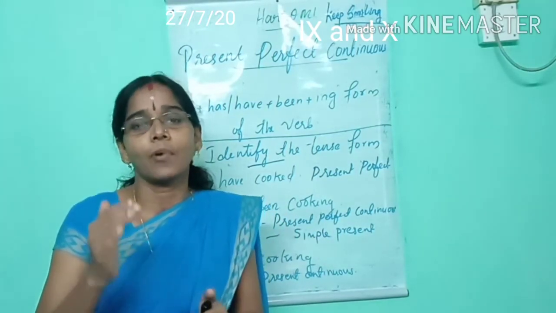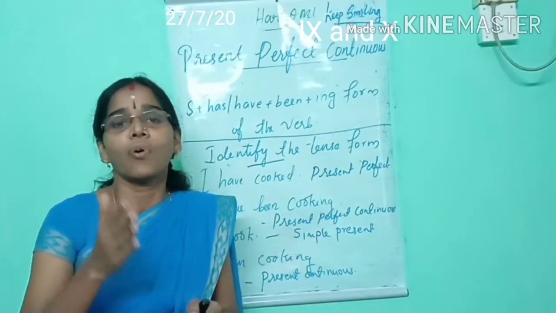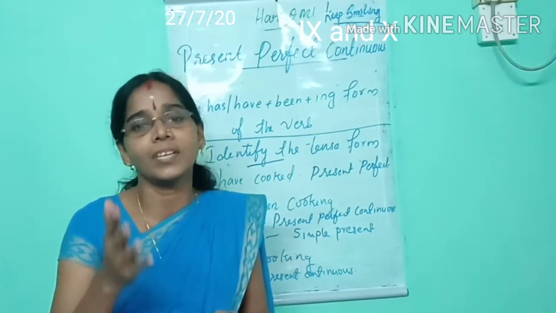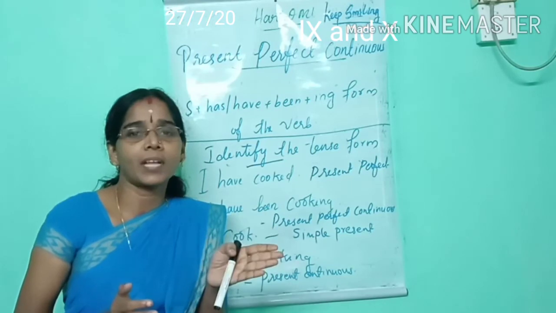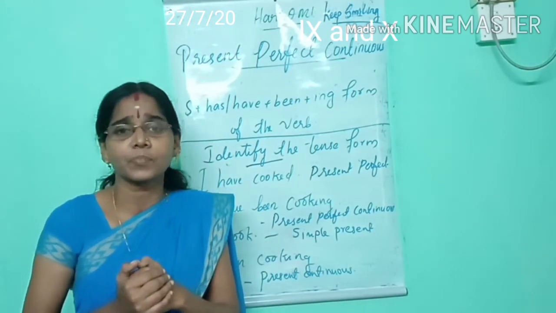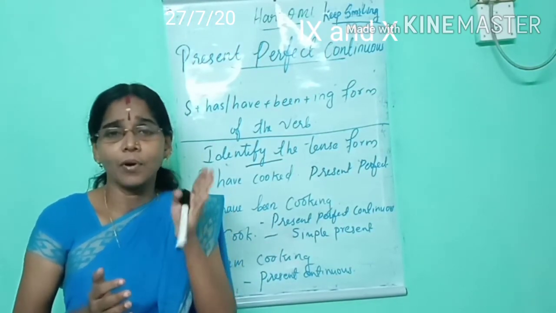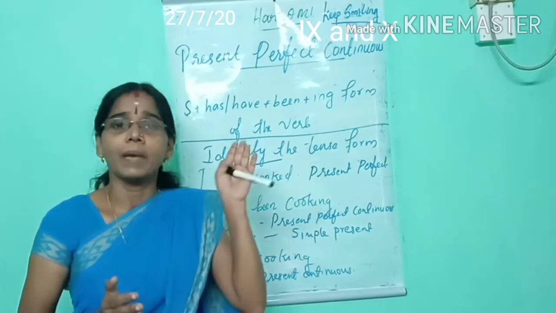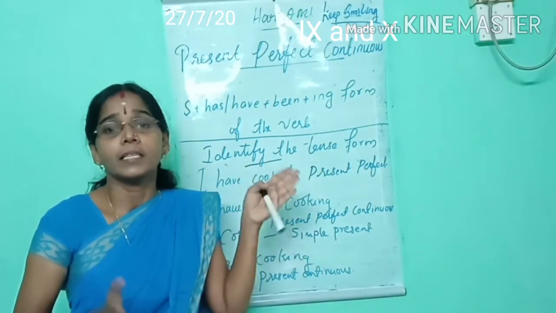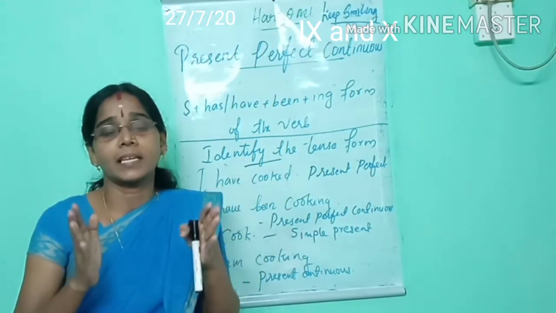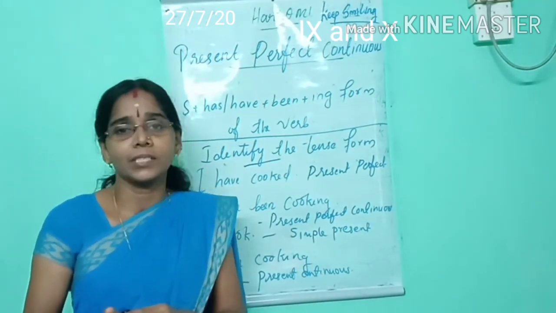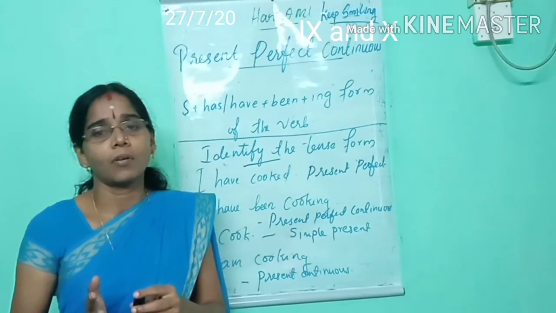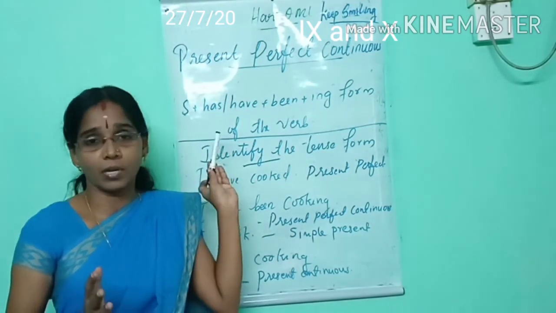Most often we can see the words for and since used with this tense form. For means period of time and since means point of time. These are the important points that we have learned based on this tense form. The form of this tense is subject plus has or have plus been plus the ing form of the verb. I think all of you understand this tense form.